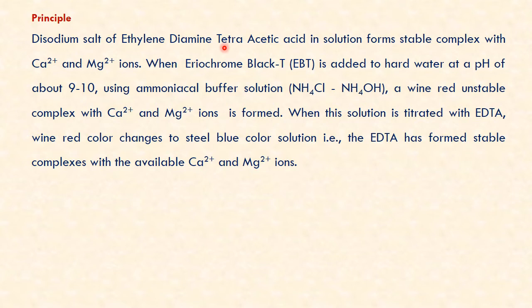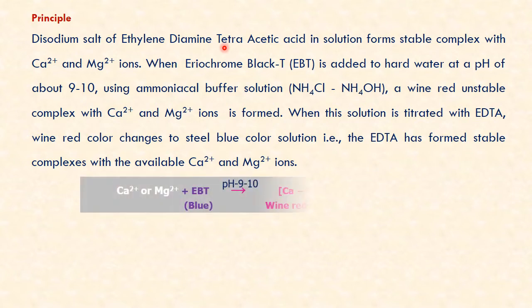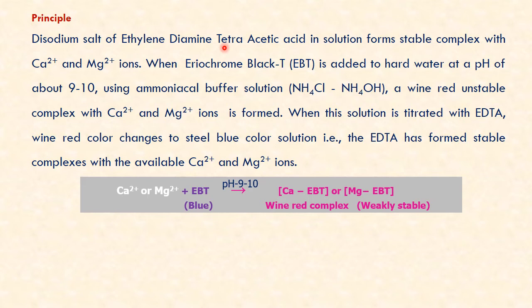What is the principle behind EDTA titration? When a hardness causing substance, that is calcium and magnesium, is combined with EBT at a pH of 9 to 10, calcium EBT and magnesium EBT complexes are formed.